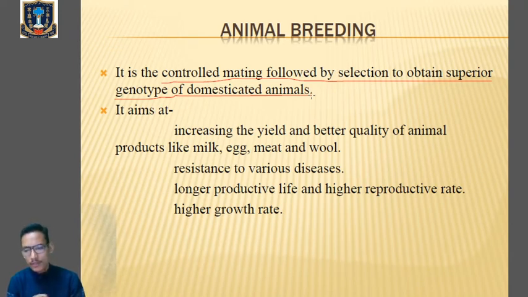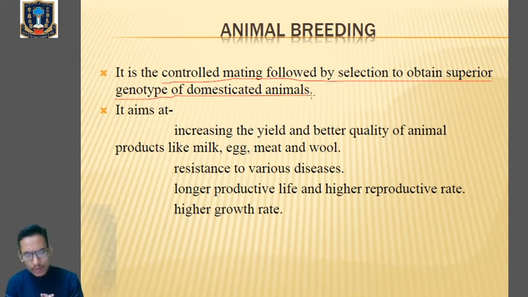First of all, we have to select the superior male and the superior female. There are certain criteria for the selection of superior male and superior female, and those criteria need to be fulfilled. For example, in case of female, it must produce higher quantity of milk. In terms of male, it must be able to produce a superior quality of sperm, and must produce higher quantity of meat. So there are different criteria by which we are able to select the superior male and the superior female.